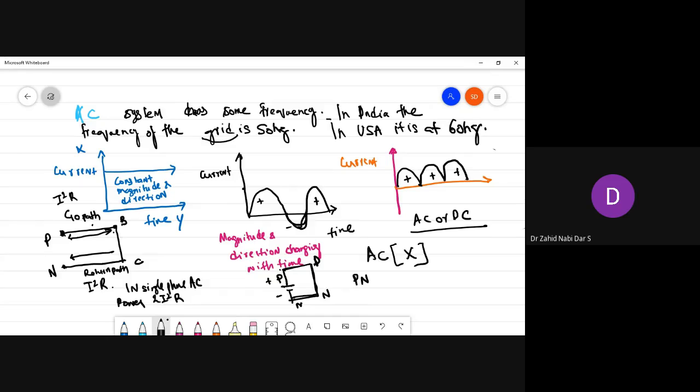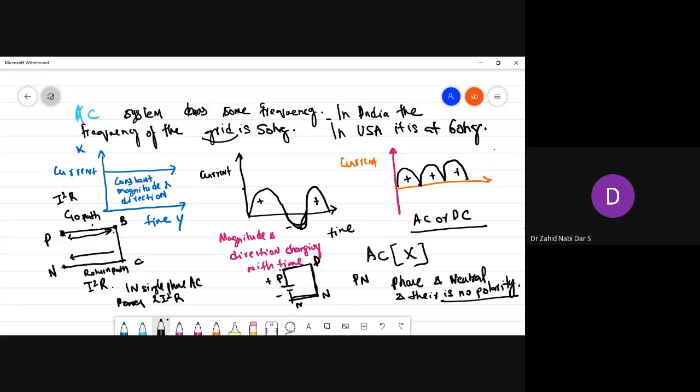In AC there is the concept of phase and neutral, and there is no polarity.